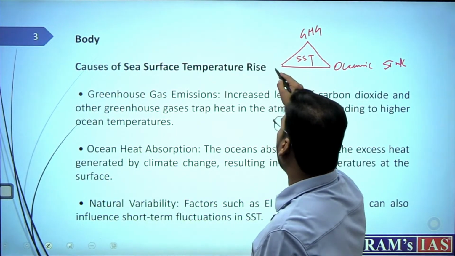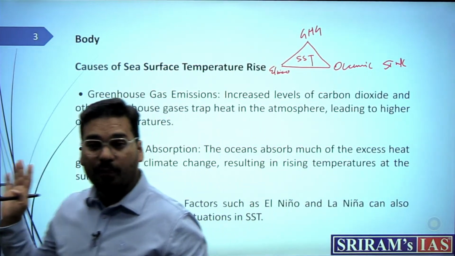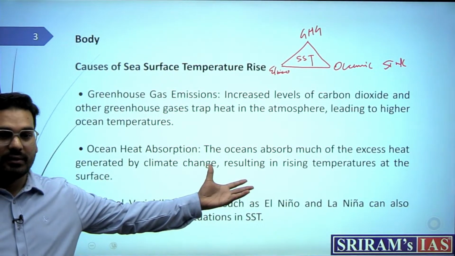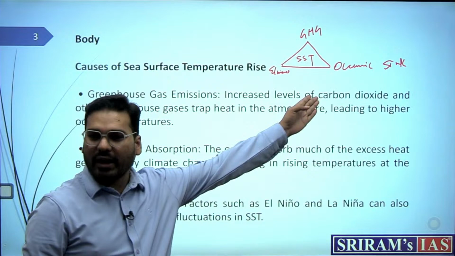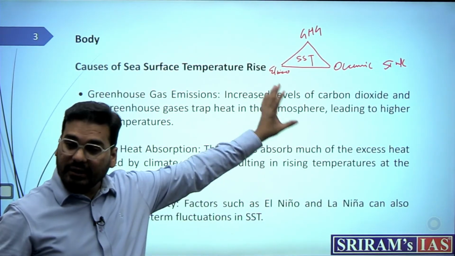Then natural variability, for example, say El Nino. Now, you didn't have to write this much. This is here just to make you understand what content you can actually think of. You only had to make a small diagram. That's it. This small you have to create just a diagram.